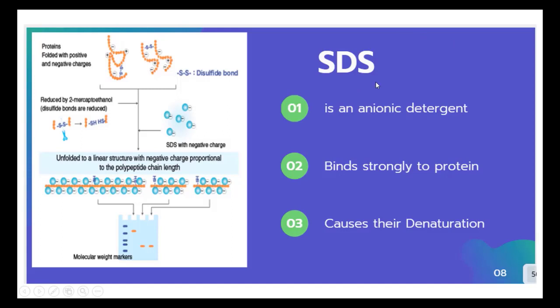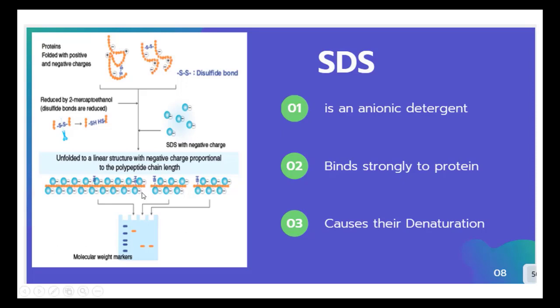So what is the role of SDS in electrophoresis? In SDS-PAGE, proteins differ in molecular weight, charge, and shape.